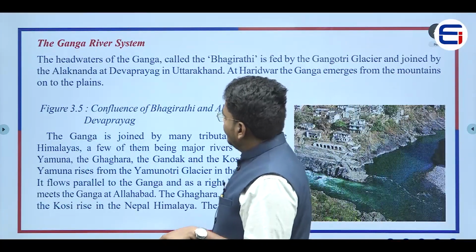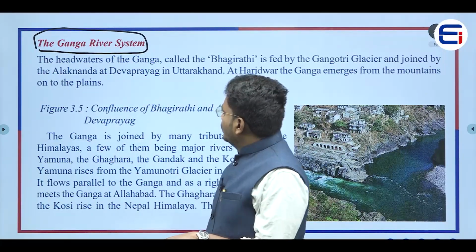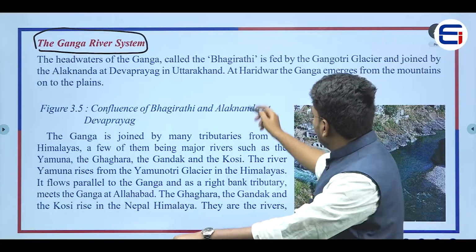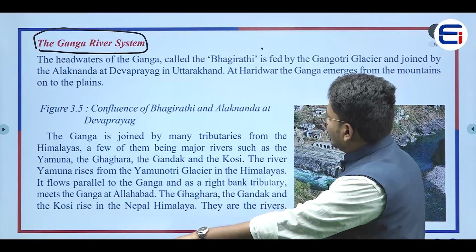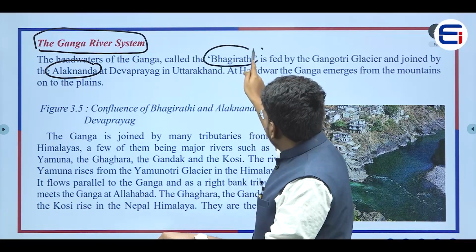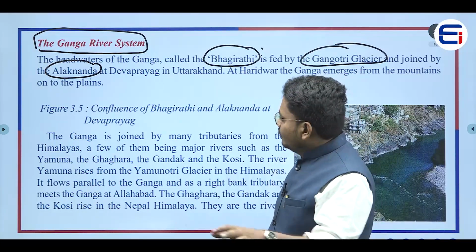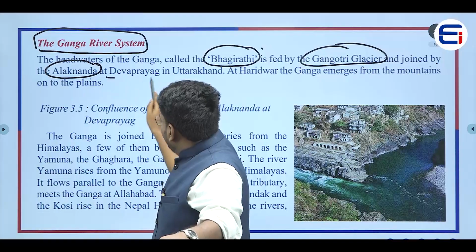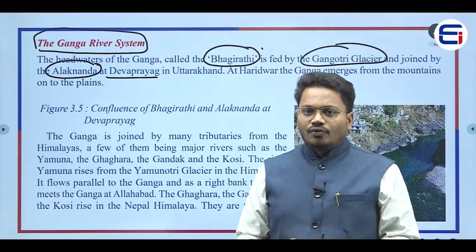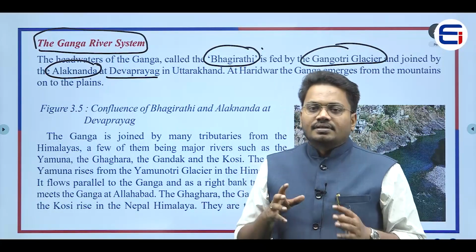Now the second important river is the Ganga river, and here we will be looking at the Ganga river system. If you see this Ganga river, it is formed because of a confluence of the Bhagirathi and Alkananda rivers. The Bhagirathi gains water from the Gangotri glacier, and it is joined by the Alkananda at Devaprayag in Uttar Pradesh. From the point of confluence of Bhagirathi and Alkananda, we call the entire river the Ganga.